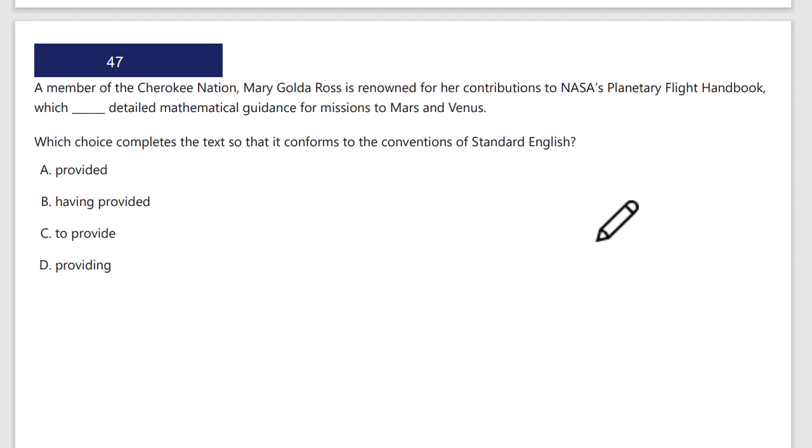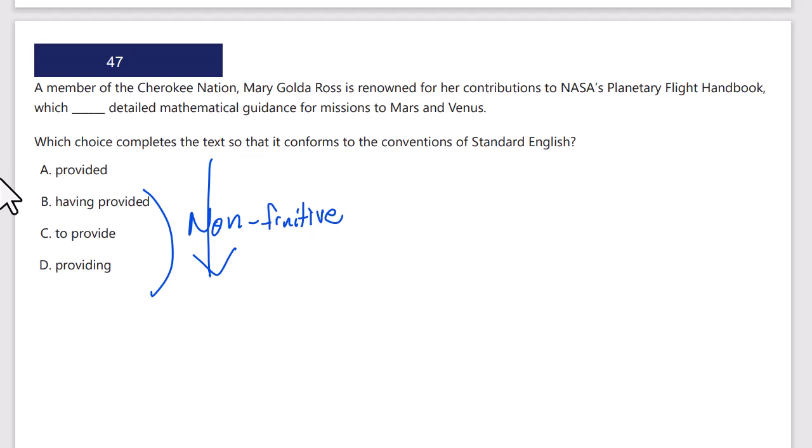Okay, quick vertical scan. We've got a grammar issue. Let's see, we've got provided, to provide, providing, having provided. These are all non-finite. They can't be conjugated. The infinitive, the to provide, the participles, providing, having provided. Chances are it's going to be the only finite option. Provided is the only option that can be conjugated as the main verb in the independent clause.